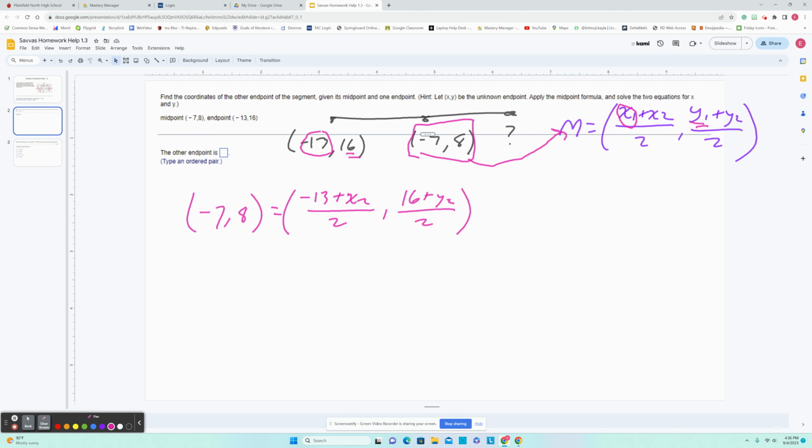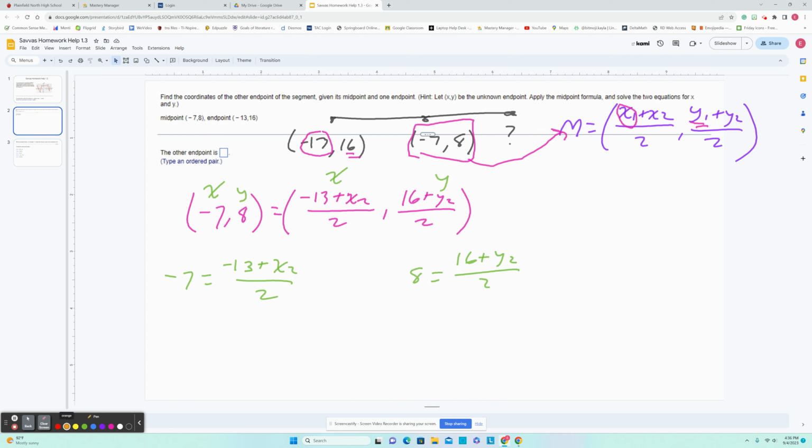And now I have to split this up, okay, because this, remember, is my x value of the midpoint. This is my x value of the 2 points combined. Here's my y value, here's my y value. So when I split this up, I'm going to have -7 equals -13 plus x sub 2 over 2. And then I'm going to have the y values kind of go together. 16 plus y sub 2 all over 2.